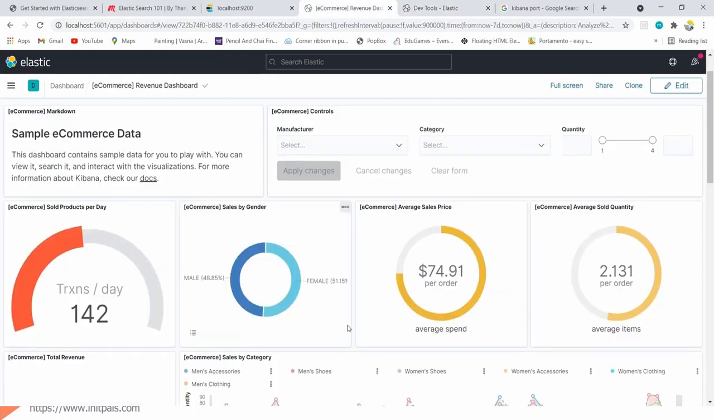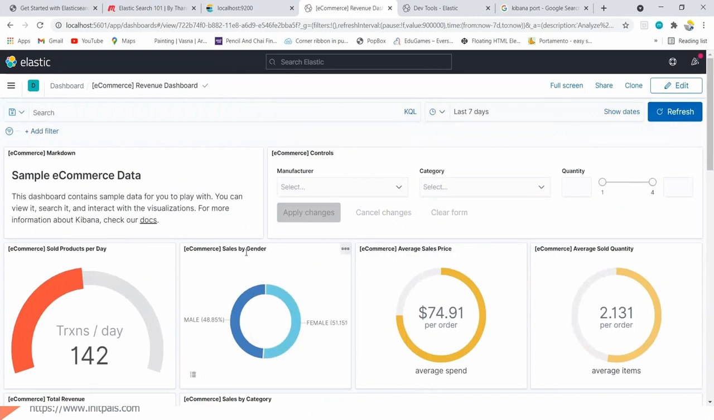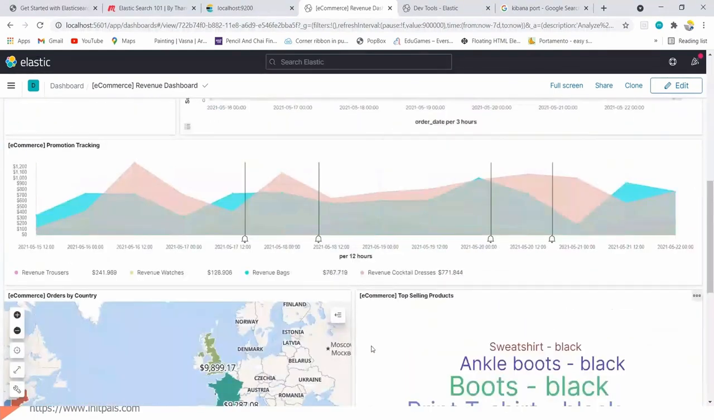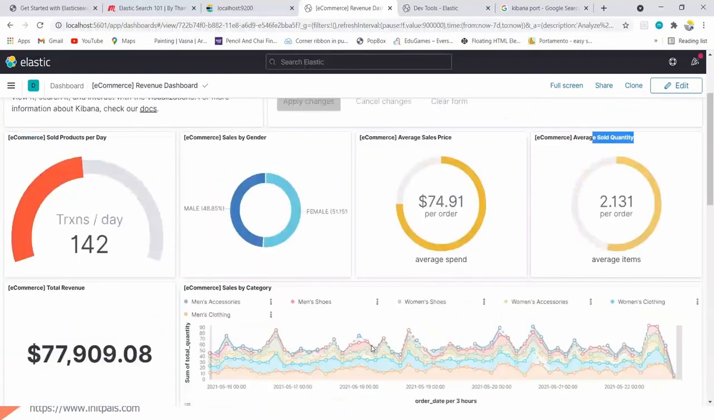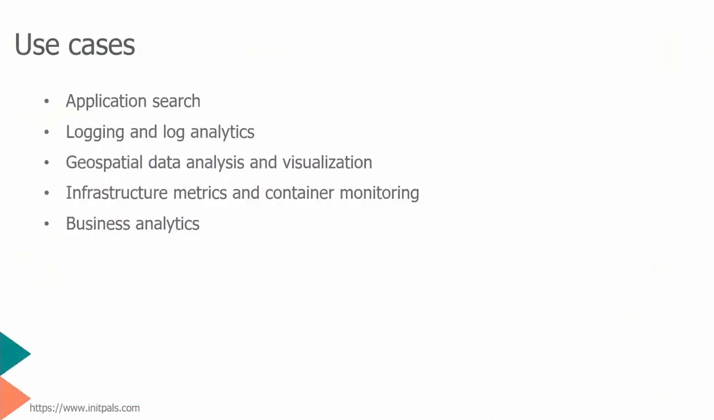So here you can see, this will be used for business. For example, in this sample, if I want to know sales by gender, average sales price or average sold quantity, these kinds of things can be easily achieved by using Elasticsearch. So these are the pretty common use cases. Other than that, plenty of other use cases are also possible by using Elasticsearch.